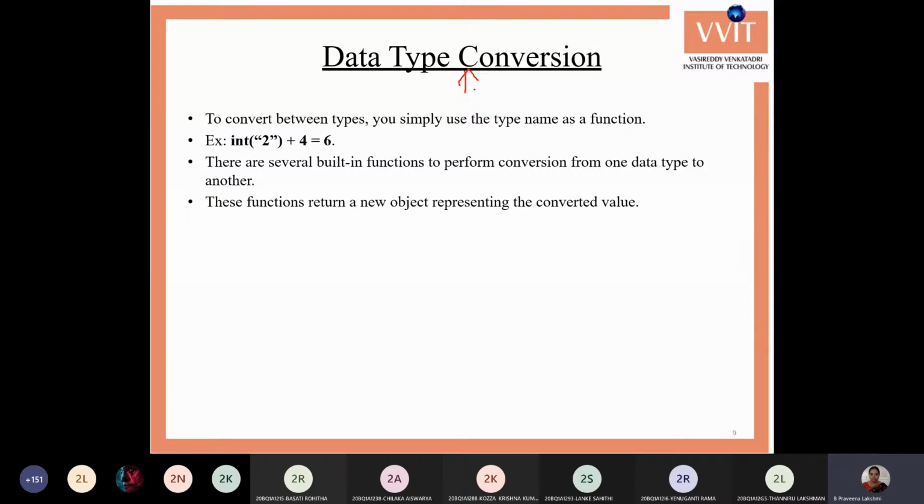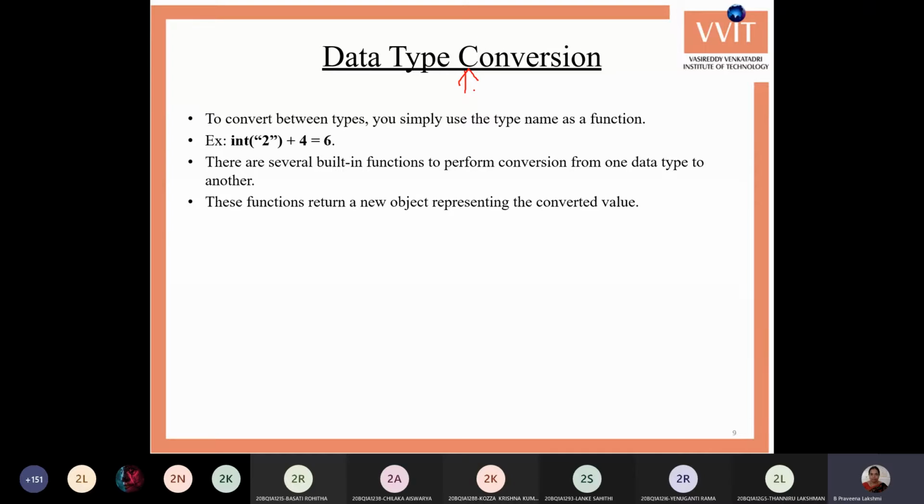But here, whenever you want to convert a data type value from one type to another type, then we require some functions to convert this data from one type to another type. Because Python treats even the standard data types as objects, a combination of different values or functions and data.